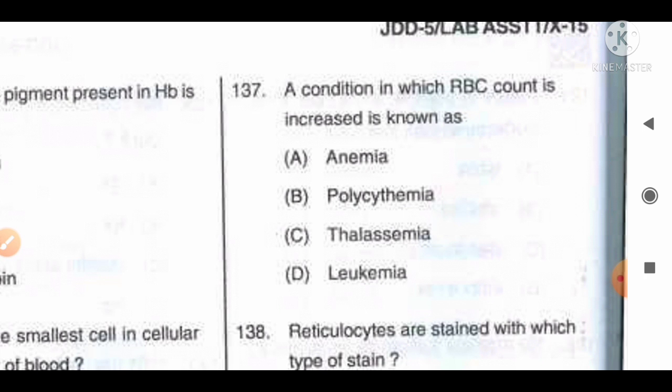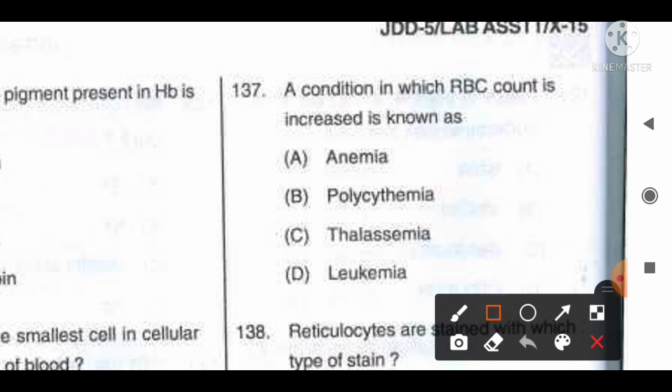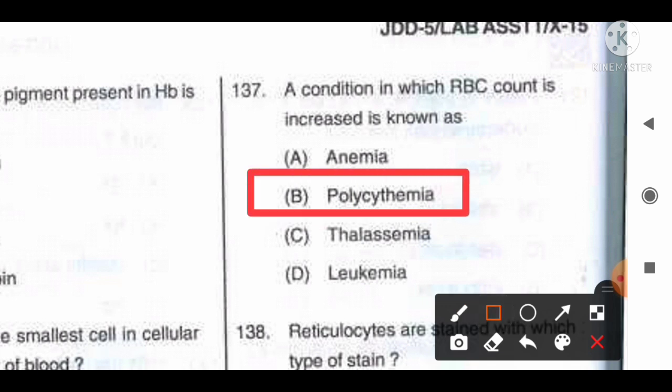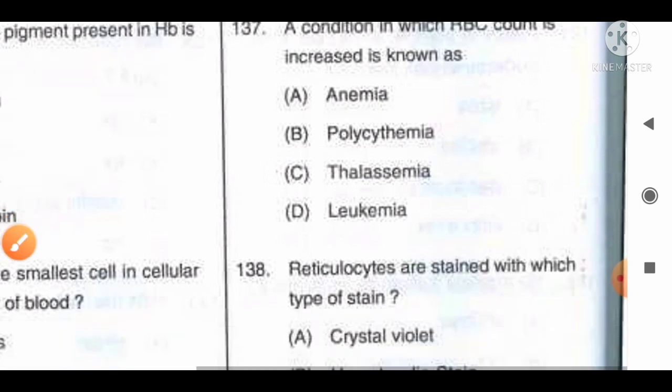The fact available regarding this question is that polycythemia is the condition where the total count of RBCs is increased, whereas in leukemia the total count of WBCs is increased. So we can say option B, polycythemia, is the correct answer for this question, where the total RBC count is increased. Move to the next question, number 138.